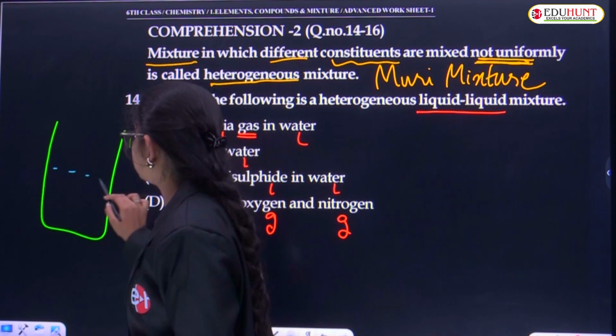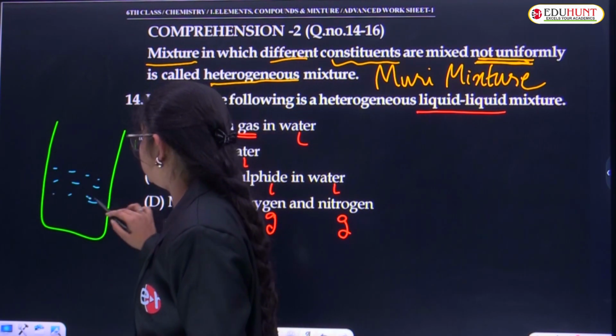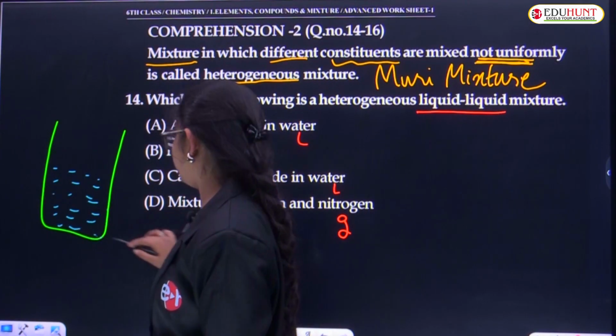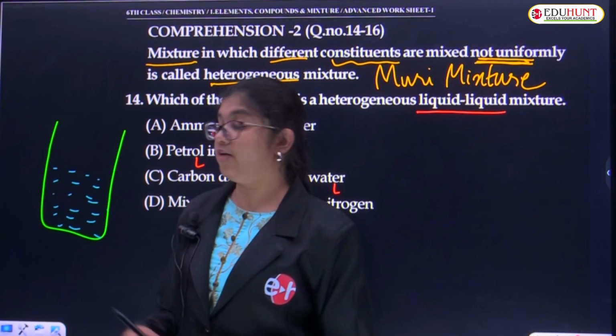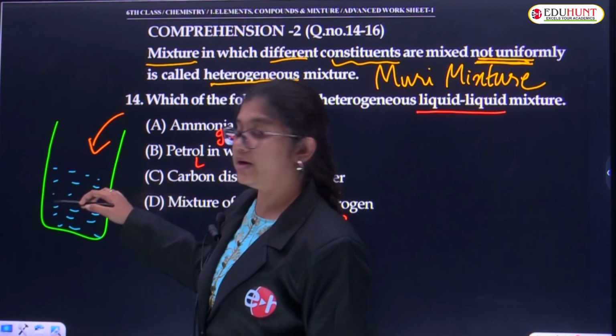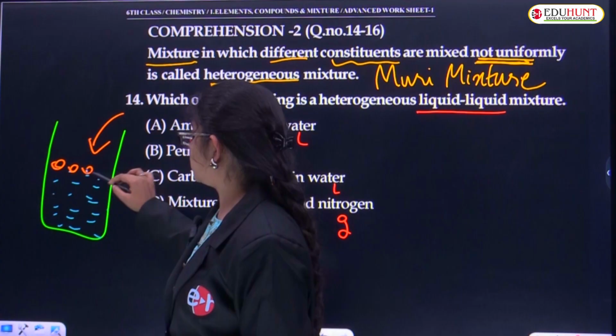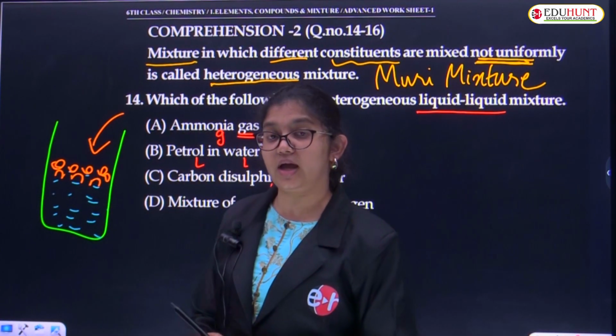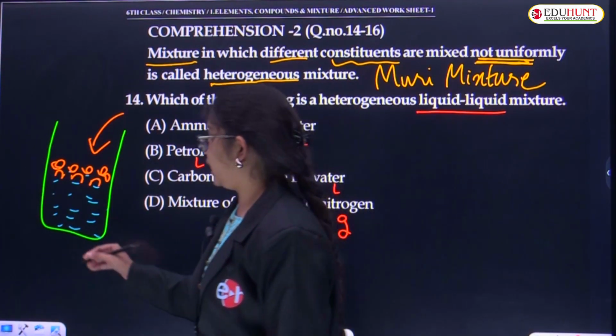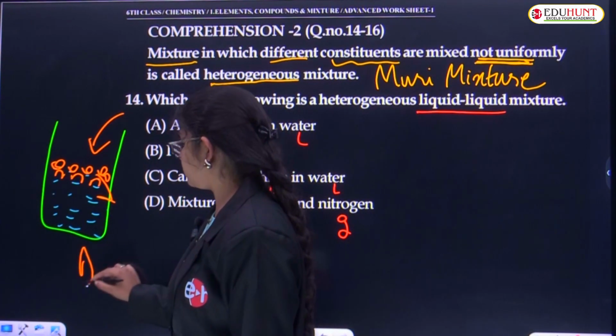The water particles, if we add water to the beaker, okay, further if I add some petrol to it, what happens? After adding petrol, the petrol will just float on the water particles. It will not mix with the water particles. Because why? Because these both are considered as immiscible liquids.